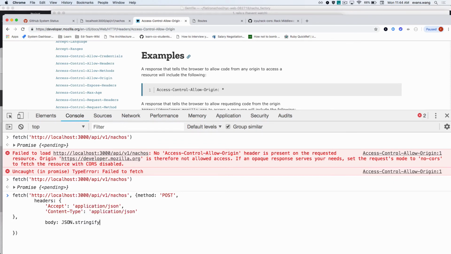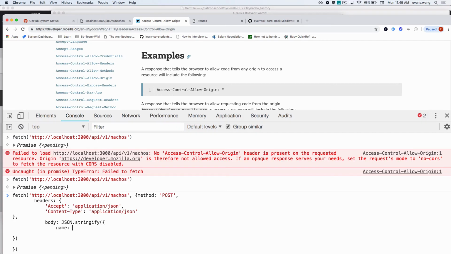Why do I JSON.stringify here? You're not writing raw JSON. I'm not writing raw JSON, right? So, what is this? It's a function. So, should I invoke it or should I just leave it alone like a callback? Invoke it, right? And then what does it take? An object. So when I open, I close, right? Cool. And what goes in here? The nacho object, right? This is the data that actually gets passed through.